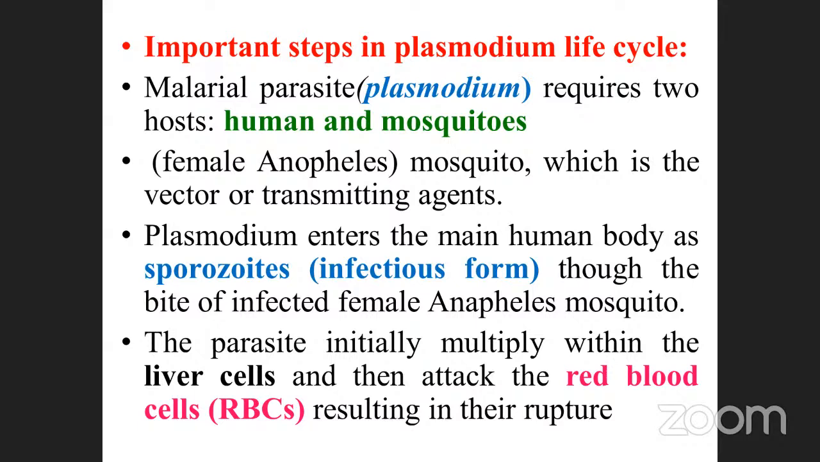Which one of the following is responsible for malaria? Plasmodium, they may ask the question. It's one type of Plasmodium. Particularly, which one is the vector or transmitting agent? Note it down. This is very, very important.